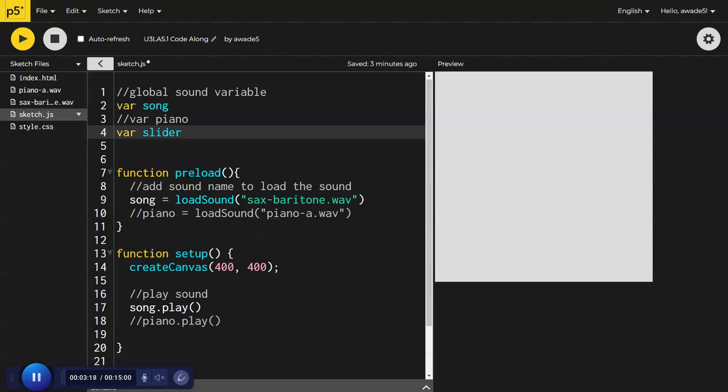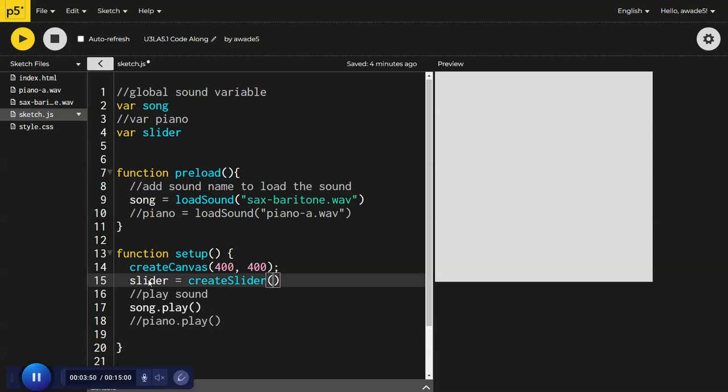I need to come down inside of my setup, and here I'm going to do my slider is equal to createSlider. So you're creating a slider, and then setting the different values for your slider.